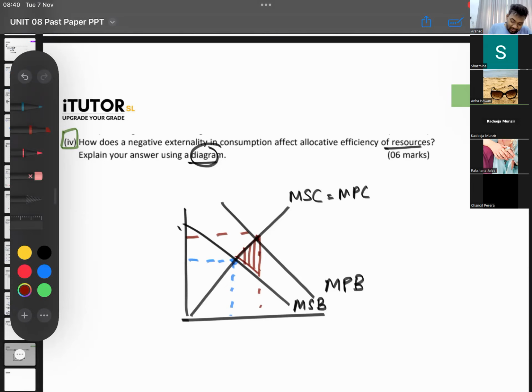So you can say, look here, because of this, there is a dead weight loss that gets created as well, and you can explain. The allocatively efficient quantity is different, but you are overproducing this. That kind of thing is what you can say. Is that fine?